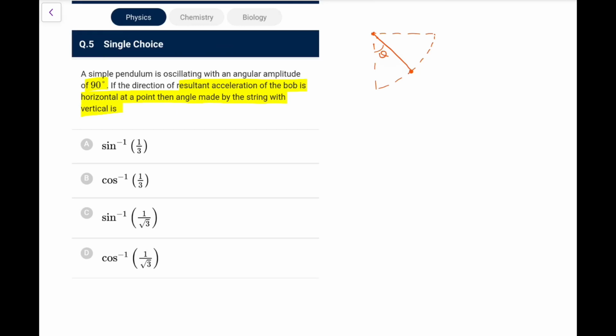So if acceleration is horizontal, first of all what I know, one acceleration is AT, one acceleration is AC, and because this angle is theta, I can directly say this will also be theta, because the angle between lines is same as the angle between perpendiculars. This is perpendicular to this and this is perpendicular to this. So what I can have, tan theta is AC by AT, and AC you know is equal to V square by R, and AT is G sin theta.